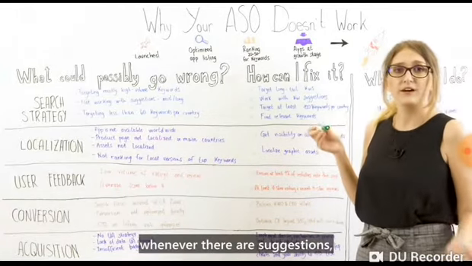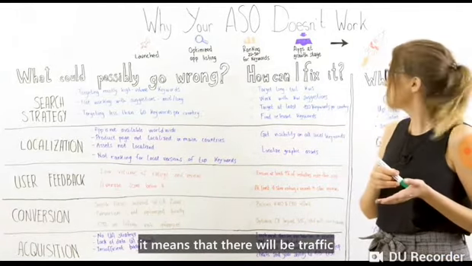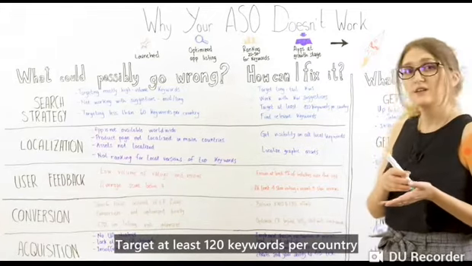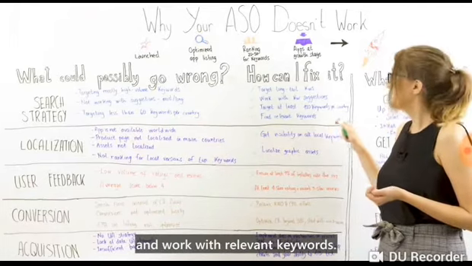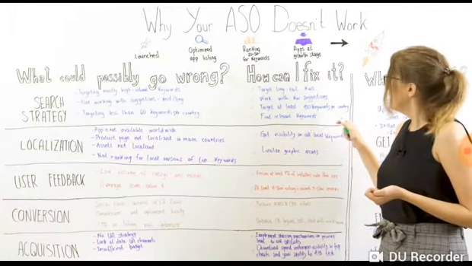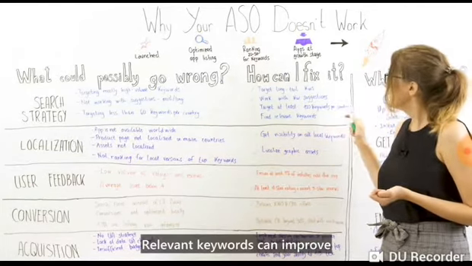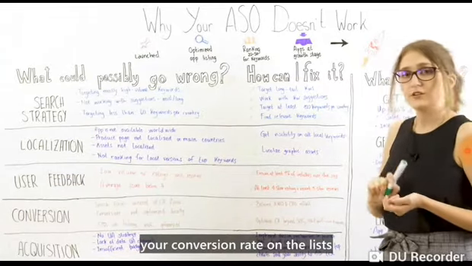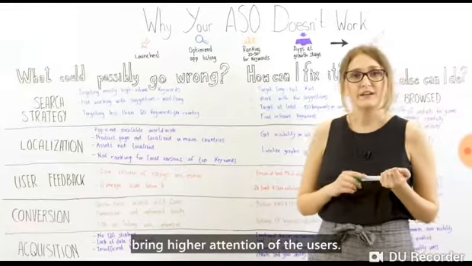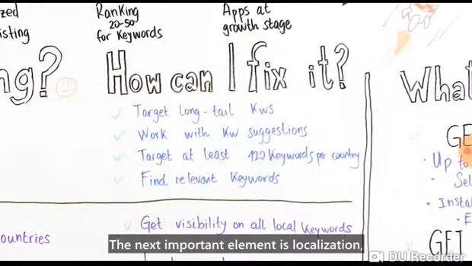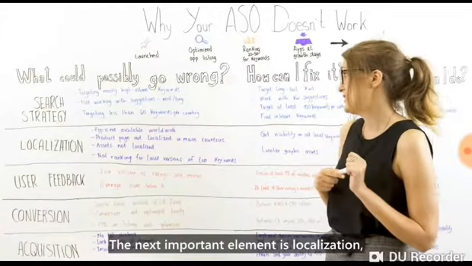Because think, whenever there are suggestions, it means that there will be traffic for these keywords. Target at least 120 keywords per country and work with relevant keywords. Relevant keywords can improve your conversion rate on the lists and search page and as well bring higher retention of the users.